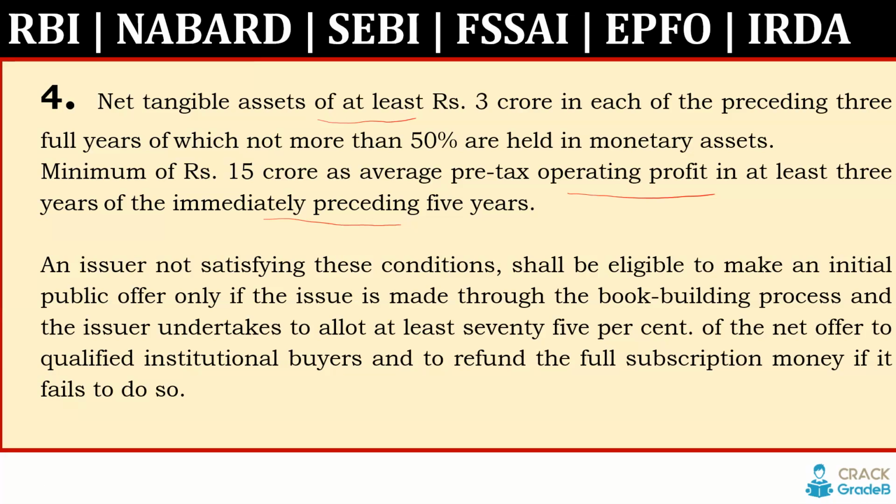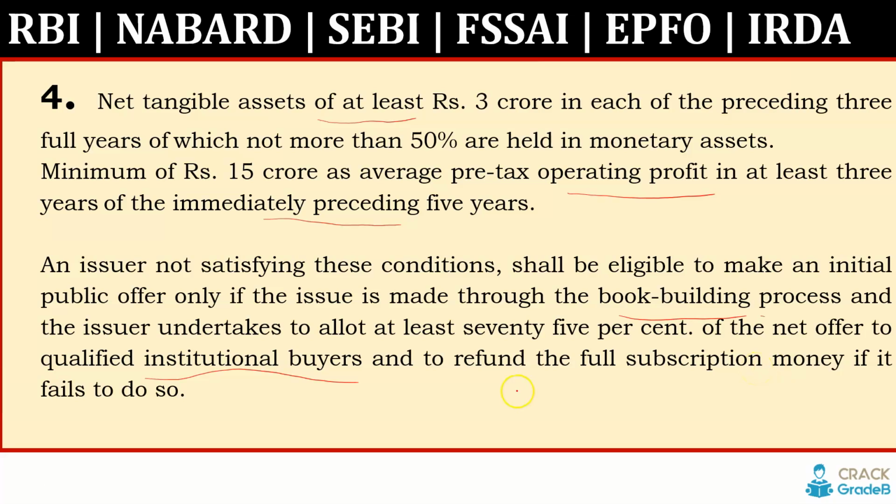Still, that issuer can issue an IPO, but in that case, the issuer has to issue the IPO through the book building process, and at least 75% of the net offer will be subscribed by the QIB, and in case of under subscription they will refund the full money.